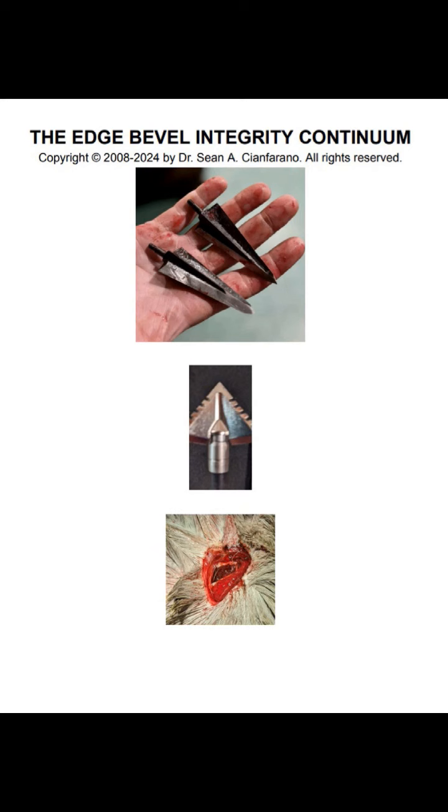It's so important. In Appendix 3, go download this thing. This is the Edge Bevel Integrity Continuum, copyright 2008-2024 by Dr. Sean A. Sanfrano, all rights reserved, and it's in green and red. And if you want to know the why, go back through what I just read to you. But look at this green and red and test it. When you look at the green and the red, so decrease 3-to-1 mechanical advantage, increase blade thickness, increase bevel degree, add planned static mechanical cutting, heat treat per type of metal for shock, and then you look at what that equals. It's the antithesis of a Howard Hill or Ashby style broadhead.